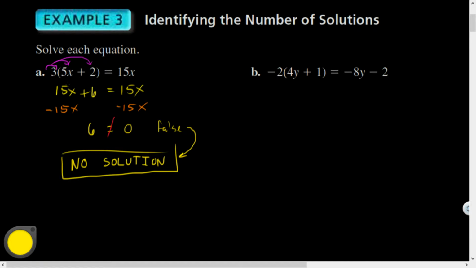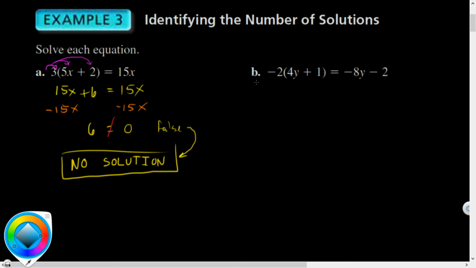And that means I could pick any number I wanted for x, and none of them will work. If you plug in 1 as a check, it's not going to work. 0, 72, pi, negative square root of 34, none of them are going to work. Nothing works. This problem is just way too picky. And it's like, listen, problem, you're going to have to lower your standards just a little bit, or you're never going to be happy. And this problem's just never going to be happy. No solution.